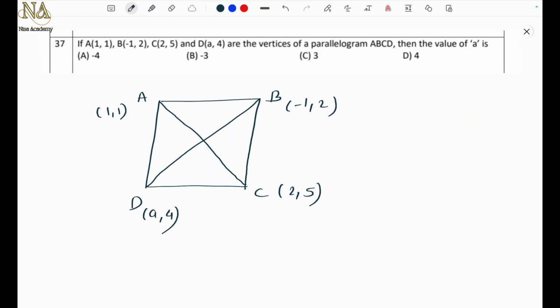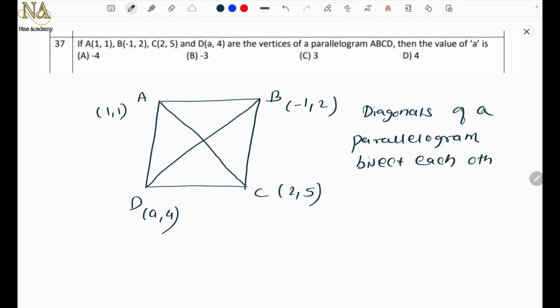Question number 37. If A(1,1), B(-1,2), C(2,5) and D(A,4) are the vertices of a parallelogram ABCD, then the value of A is. Now, what is a parallelogram? Its opposite sides are parallel, right? And we know that the diagonals, that is AC and BD of a parallelogram, bisect each other, right? So we can write, diagonals of a parallelogram bisect each other,